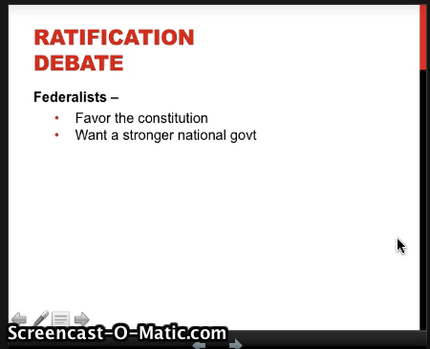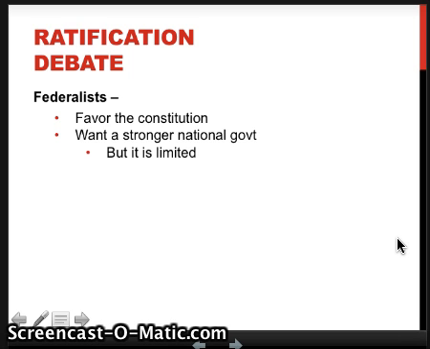Now, once the Constitution was written, it had to be ratified. Ratified means to be voted on. So there was a debate. We had the Federalists. And what did they think? They favored the Constitution. They wanted that stronger national government.